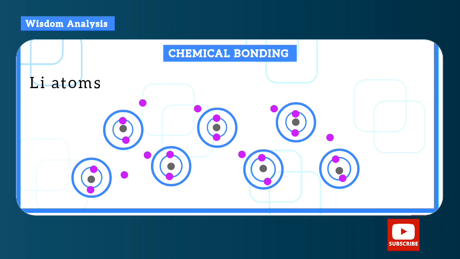Now since they have given out their electrons, they are now positive, and their electron cloud is negative since it's made of electrons. So the positive atoms will be glued with the negative electron cloud flowing all around. So this is how they form the metallic bonding. So it's a kind of electrostatic attraction between the negative electron cloud and the positive atoms.